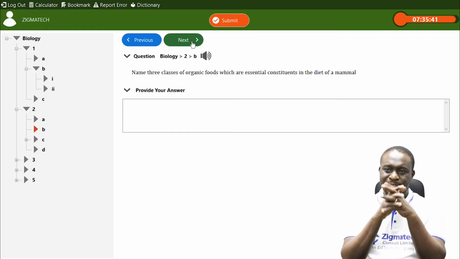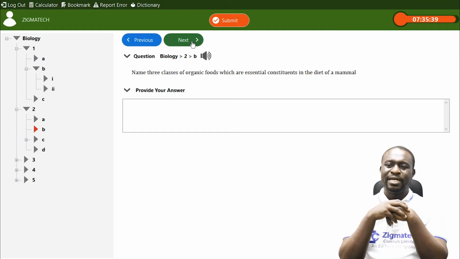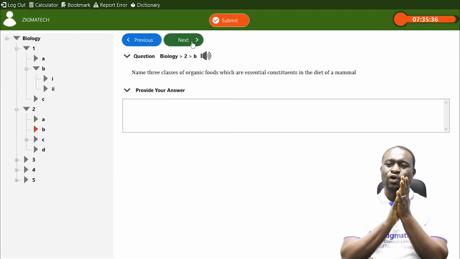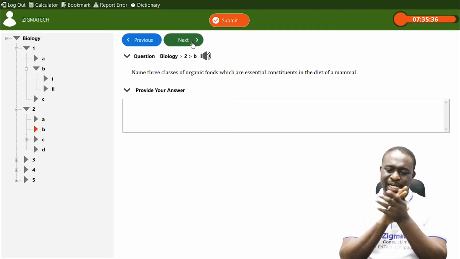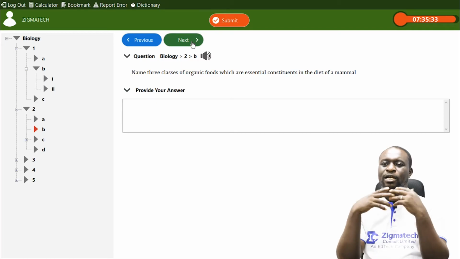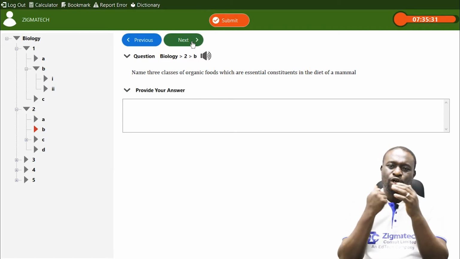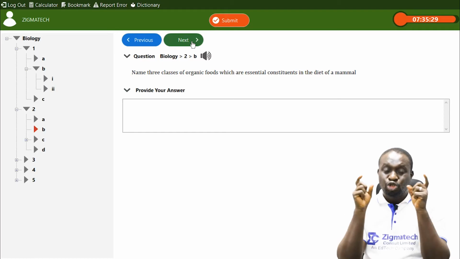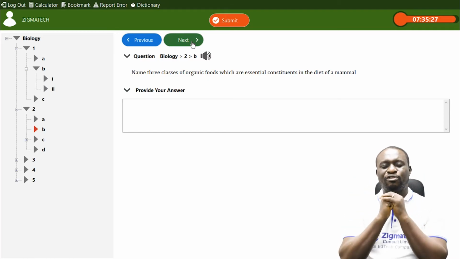We have 2B. Now, 2B says, name three classes of organic foods. That is, name three classes of food which are essential constituents in the diet of mammals, that they should be in the diet of mammals.